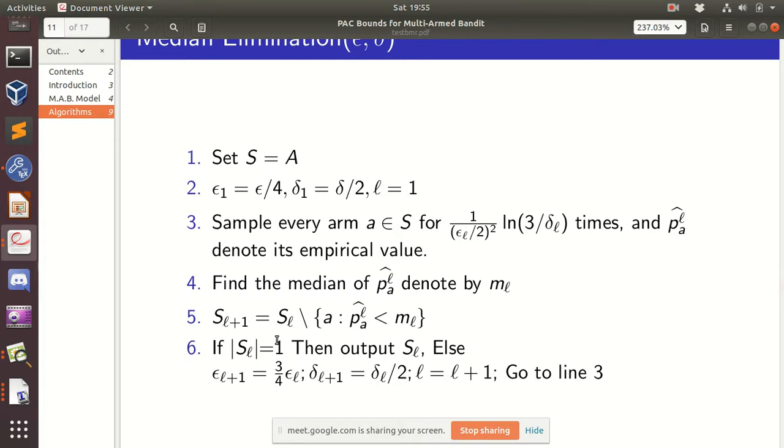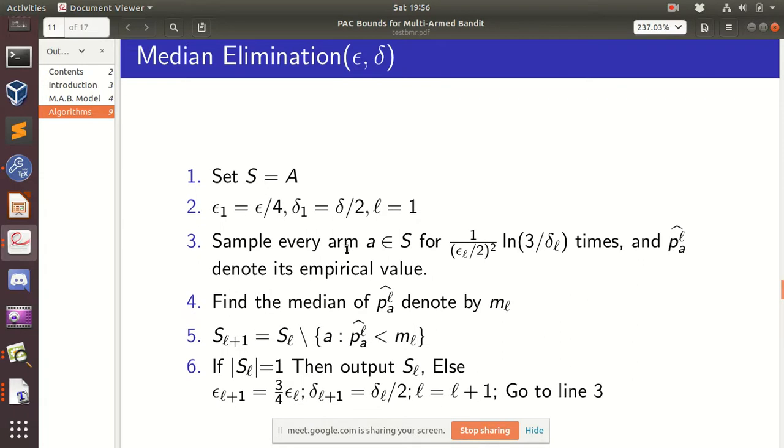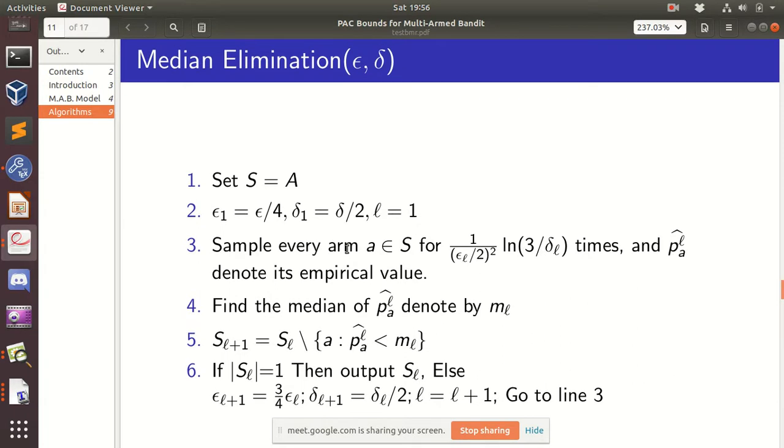So we proceed in this manner. Each time the size of the set we are left with becomes half. When we are left with one arm, that is the arm which we will choose. You will see that this arm follows our requirements: it is epsilon optimal. And there is no n inside the log here.